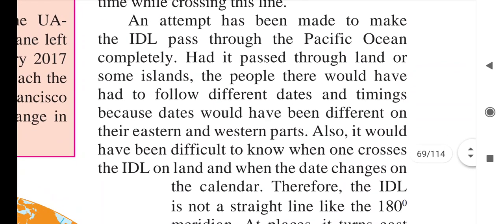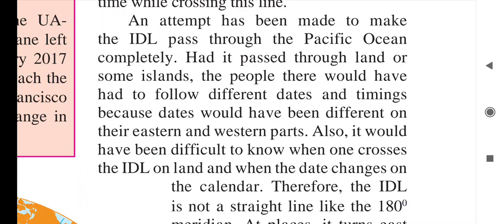An attempt has been made to make the ideal pass through the Pacific Ocean completely. Had it passed through land or some islands, the people there would have had to follow different times and dates, because dates would have been different on their eastern and western parts. Also, it would have been difficult to know when one crosses the ideal on land and when the date changes on the calendar.